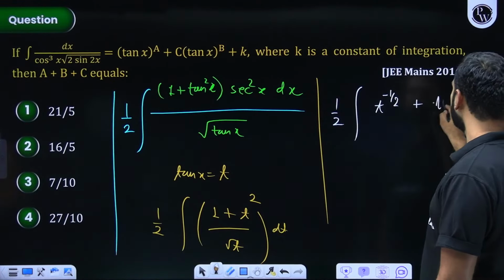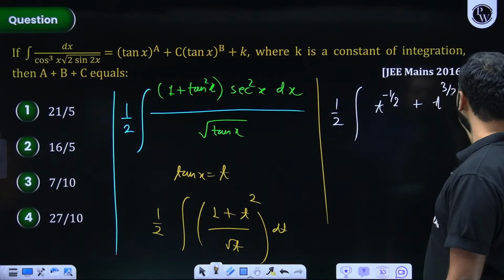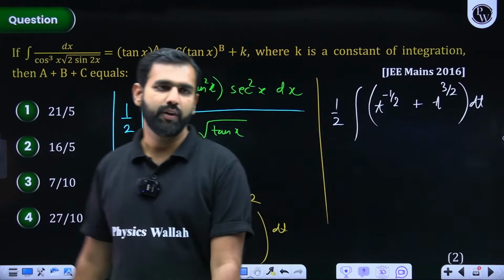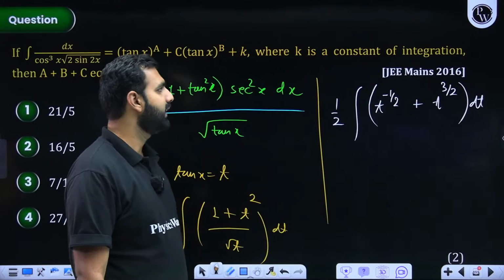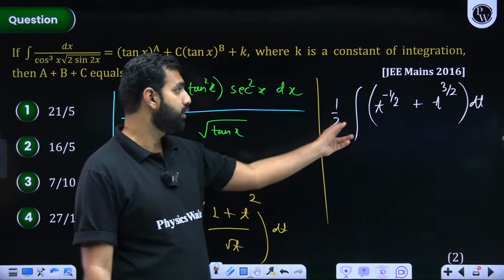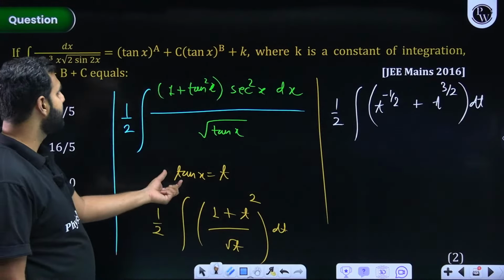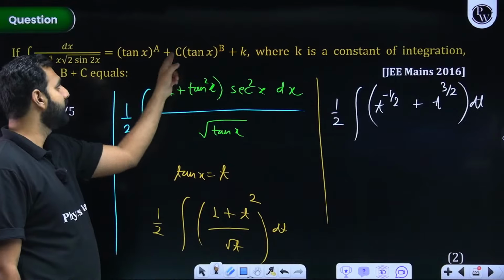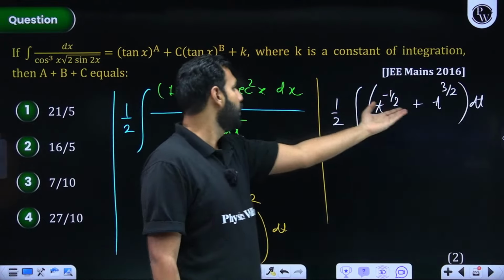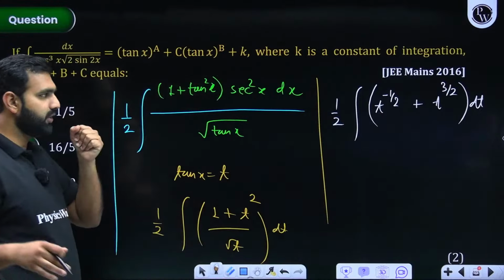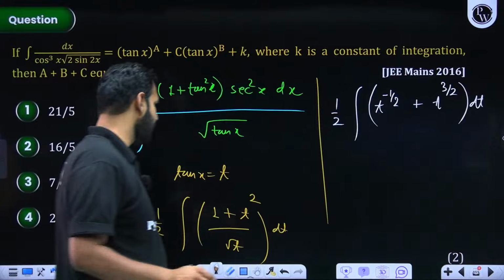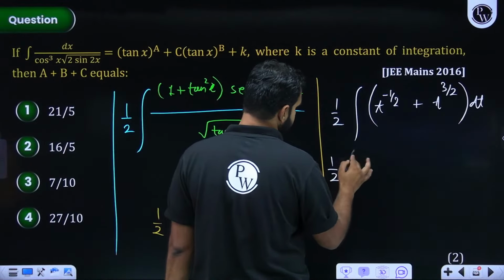T to the power 3 by 2, because 2 minus 1 by 2 is 3 by 2 dt. From here, can you not do it by yourself? What I'm saying here is that you know integration of this, you know integration of this. And then you substitute finally t by 10x, and there you get this a, this b, and this c, because a will be a power of this, b will be a power of this, with that coefficient coming into the picture, and I think you'll get the final answer. Can you do that by yourself? Or if you want, I'll do it.